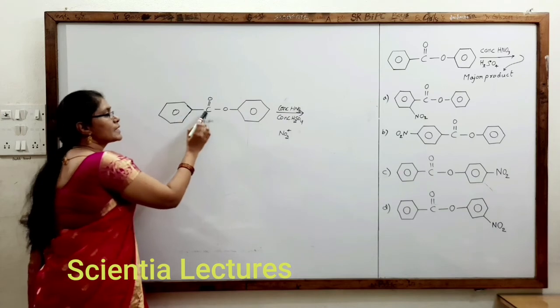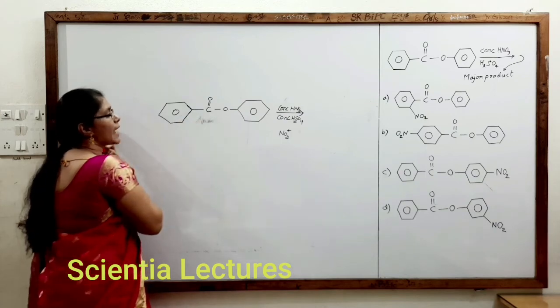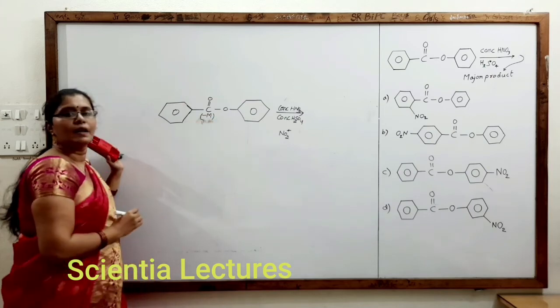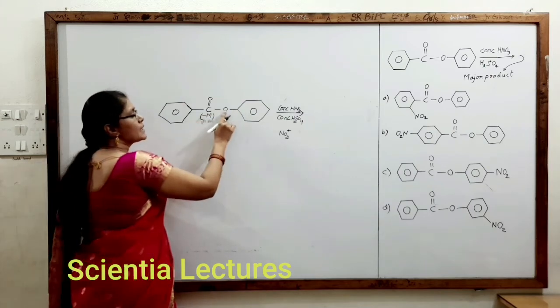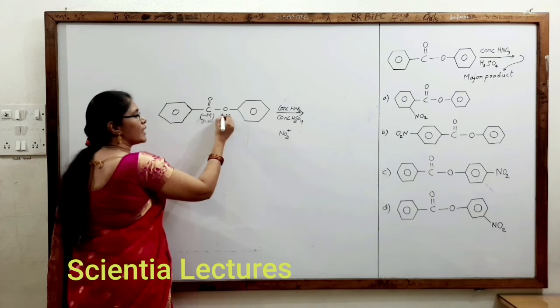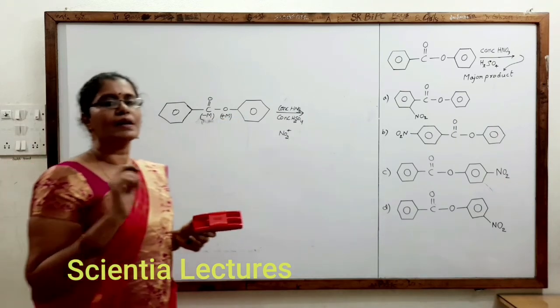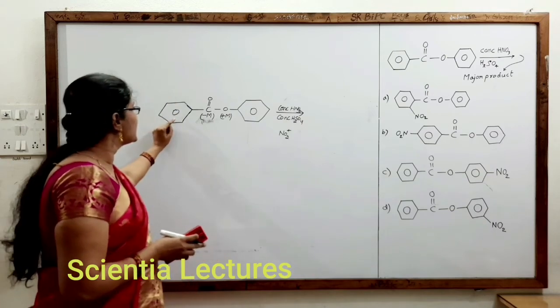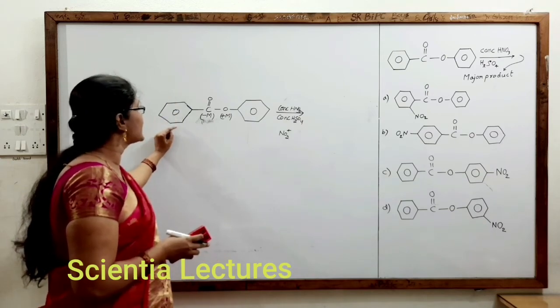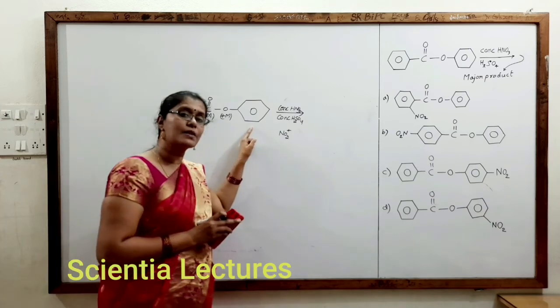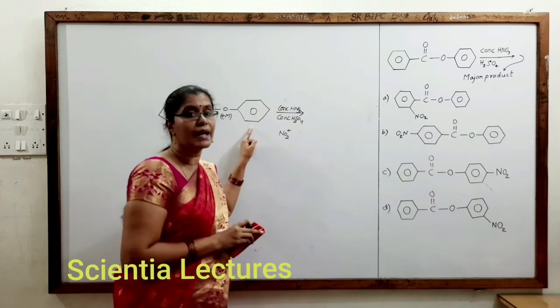Here, the benzene ring is bonded to carbon, which acts as a minus M group. Here, the benzene ring is bonded to an oxygen, which is a plus M group.